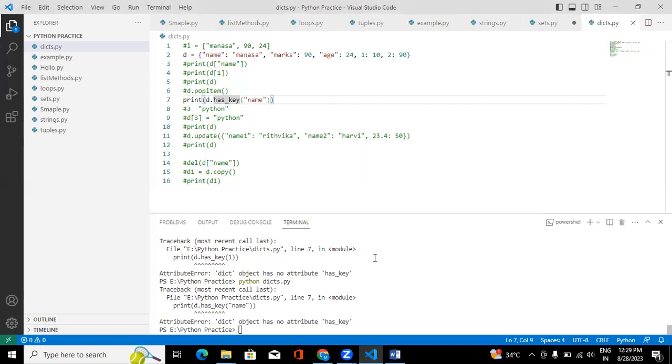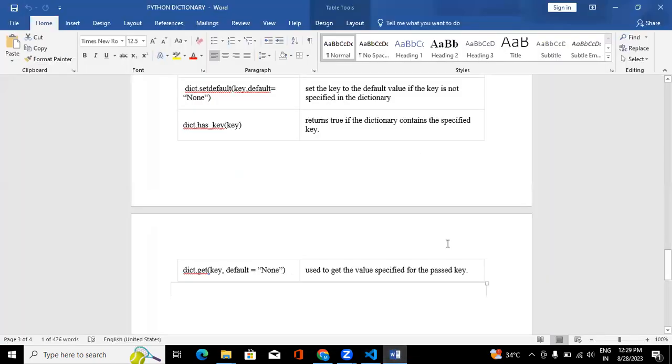This has_key we have in Python 2. In Python 3, we don't have this has_key function. So in Python 3, has_key isn't supported. It got removed, so it won't work in Python 3, okay?